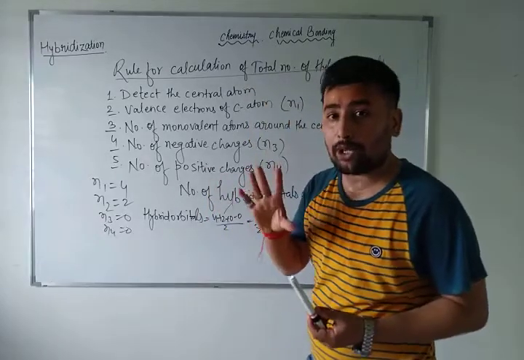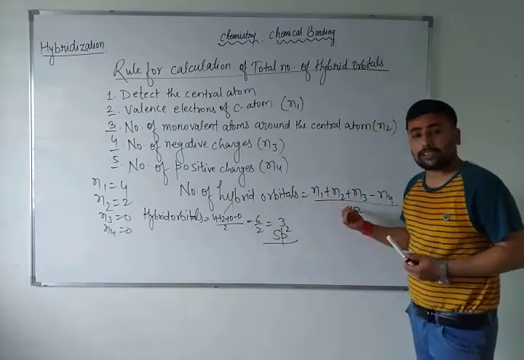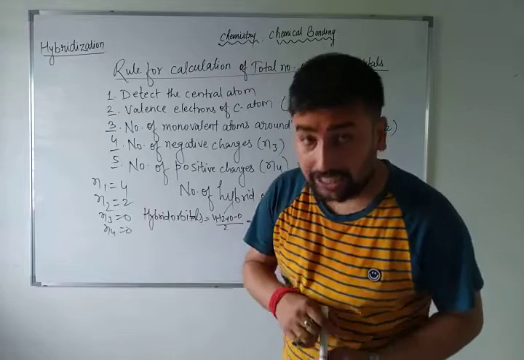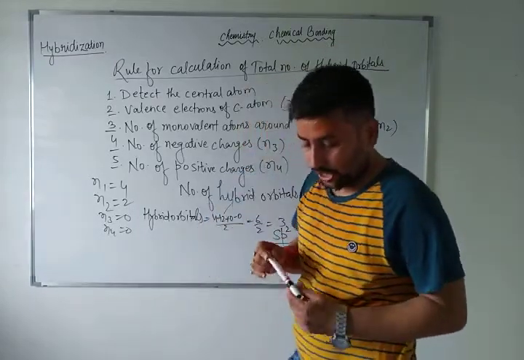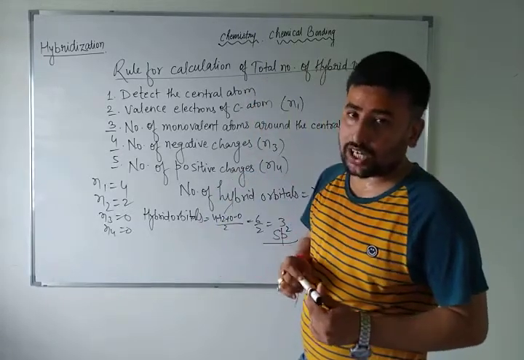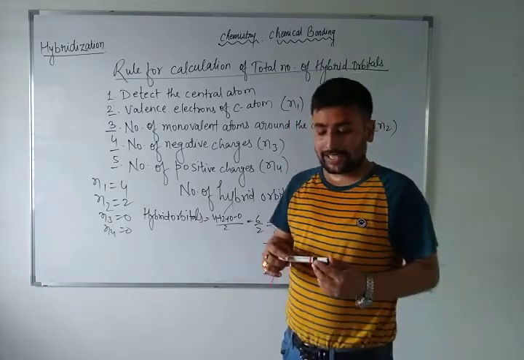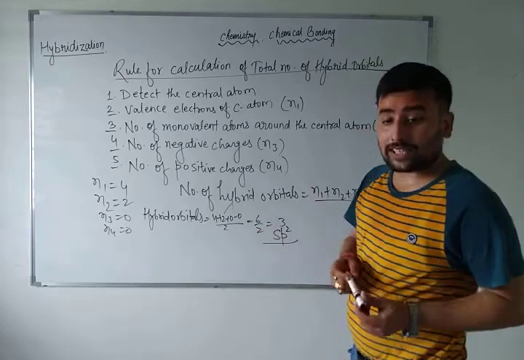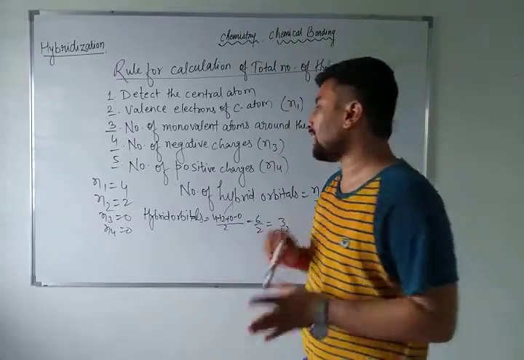sp3d means 5 hybrid orbitals are there. The value of (n1 plus n2 plus n3 minus n4) by 2, if it comes to 5, then sp3d hybridization, and the shape will be trigonal bipyramidal. sp3d2 is octahedral, because here the hybrid orbitals are 6. If the hybrid orbitals are 7, then pentagonal bipyramidal, and sp3d3 hybridization. So these things you have to remember.